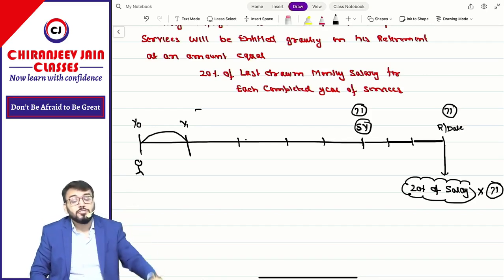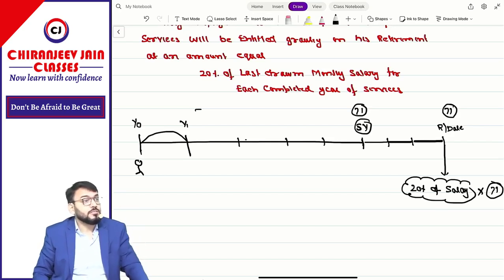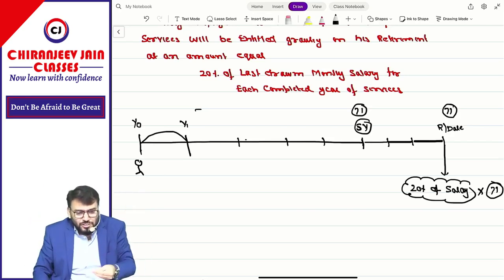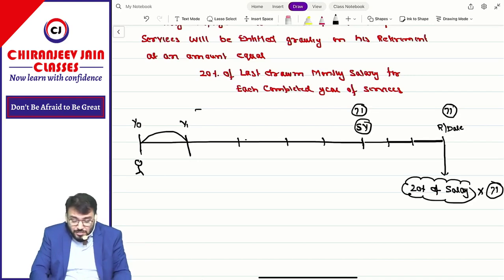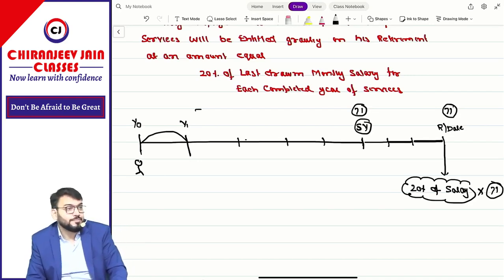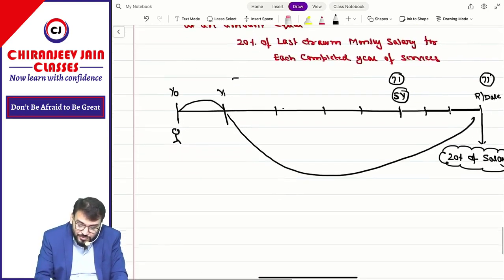Now retirement age is 60 years. So can we estimate for 40 years? 60 minus 20, 40 years. So can we do estimation for 40 years? We can do estimation for 1 year, 2 year, 3 year, 4 year, 5 year. Okay. But this is based on a lot of uncertainties or not. So can you see here there is a lot of uncertainties.